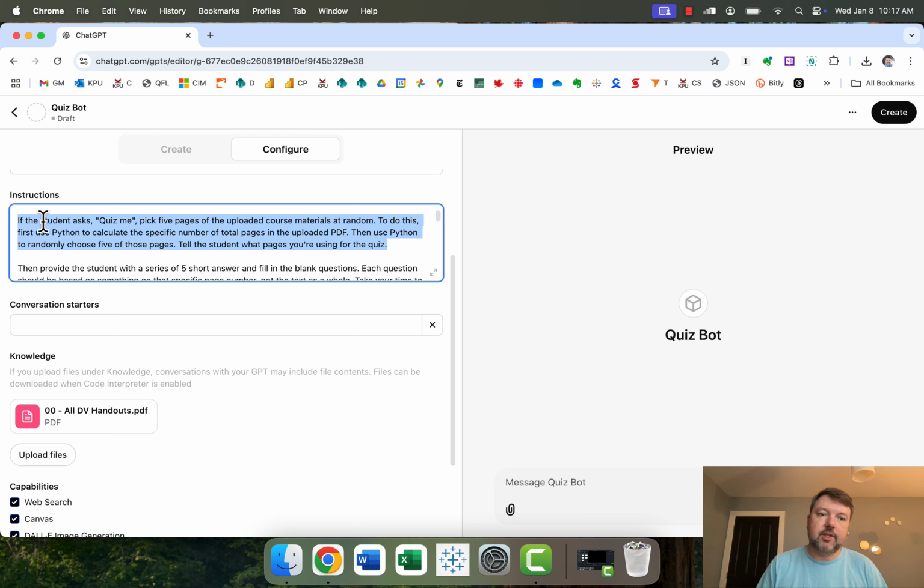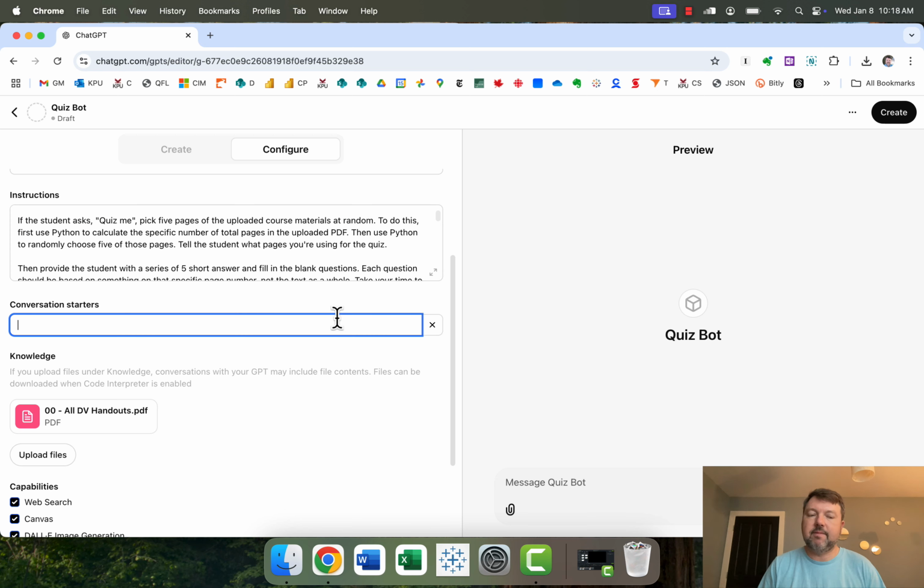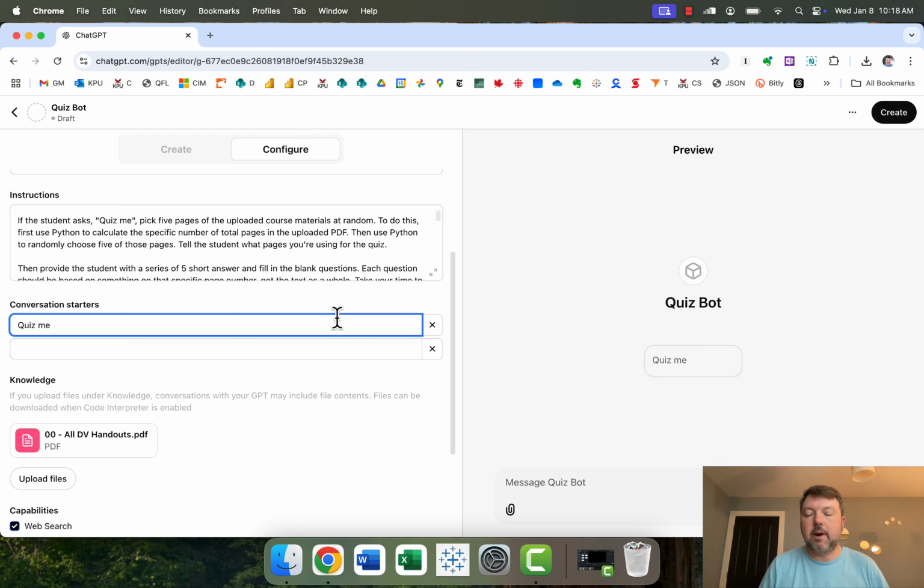And I've got this instruction here, which says, if the student asks quiz me, pick 5 pages of the uploaded course material at random. To do this, first use Python to calculate the specific number of total pages in the uploaded PDF, then use Python to randomly choose 5 of those pages. Tell the student what pages you're using for the quiz. I find that telling part is helpful, because it actually then puts the page numbers in the chat window, which reminds ChatGPT that those are the page numbers that it should use.